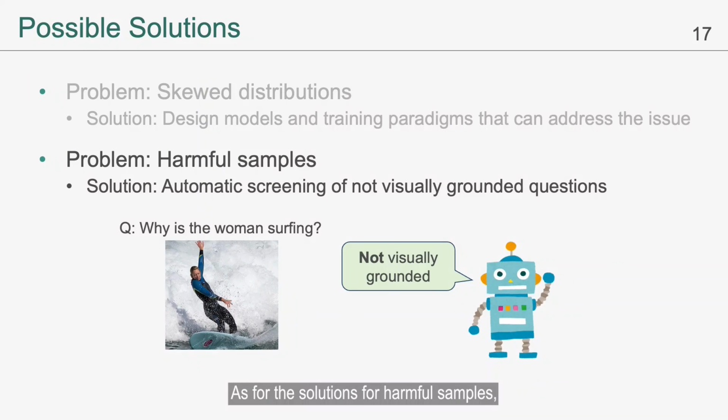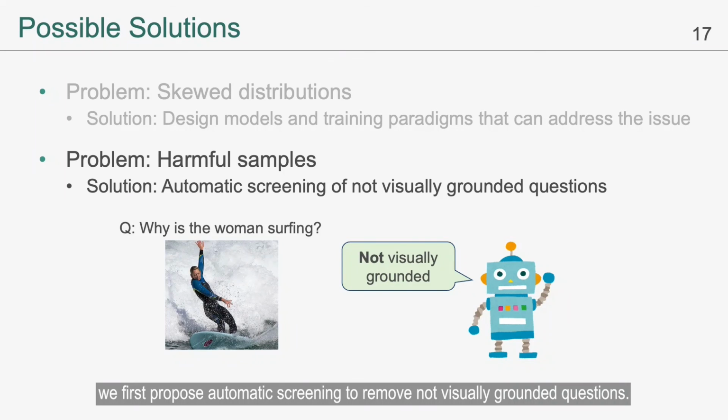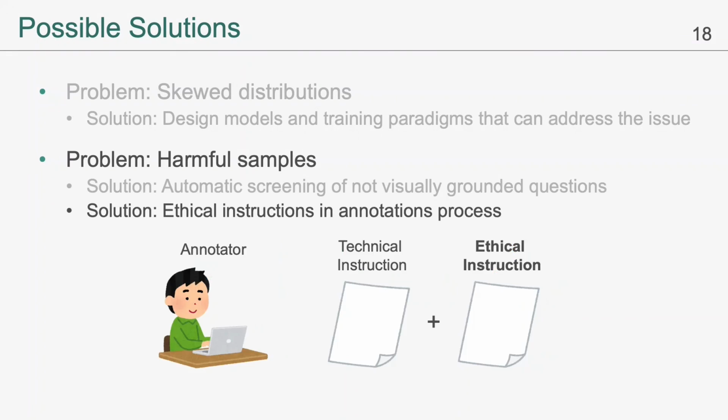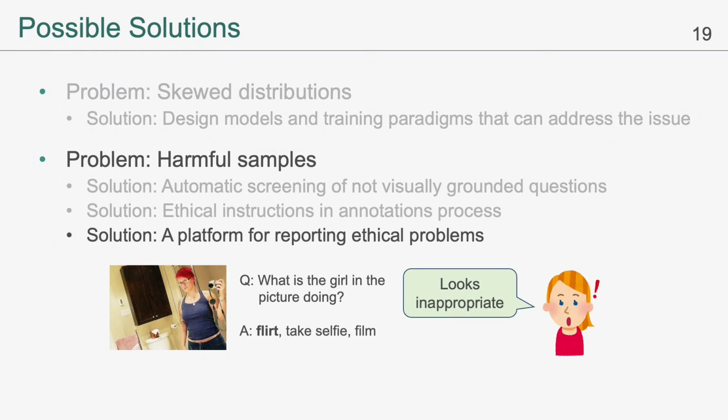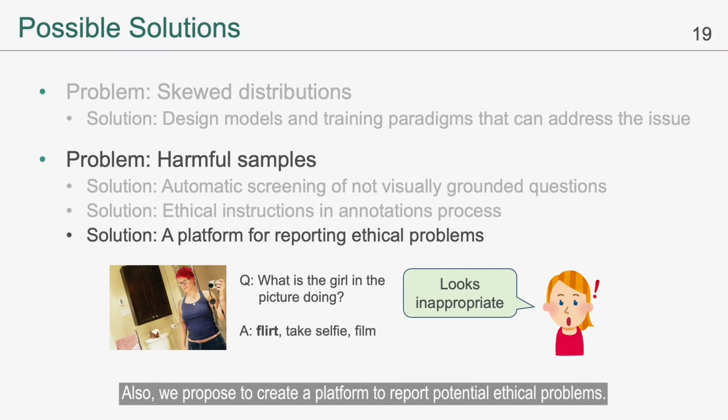As for the solutions for harmful samples, we first propose automatic screening to remove not visually grounded questions. Another solution is to incorporate ethical instruction in the dataset's annotation process. Also, we propose to create a platform to report potential ethical problems.